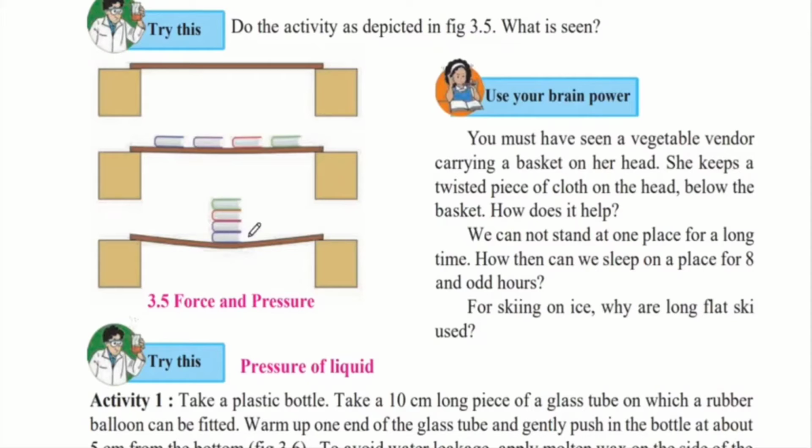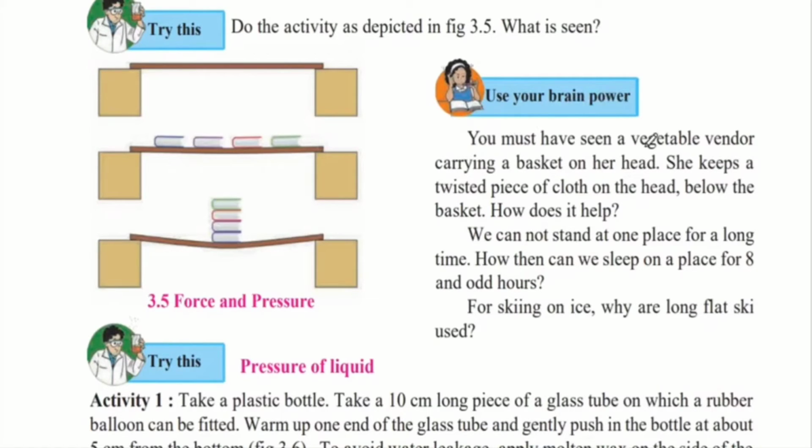But the pressure would be more in the second case because the surface area is decreased. And because the surface area is in the denominator, less surface area would give you more pressure. So for the same amount of force, we are getting more pressure in the second case, and that is why the plank is bent.